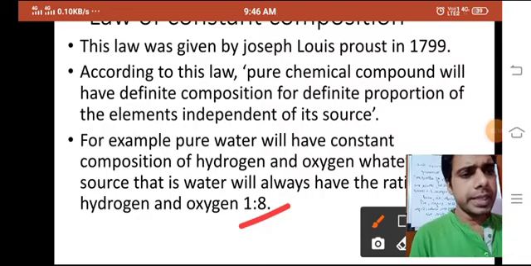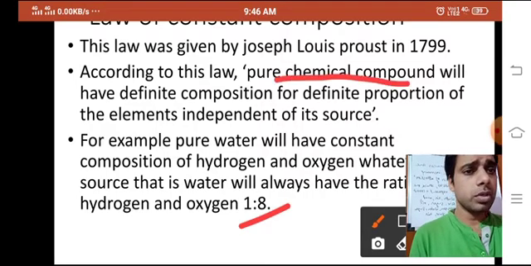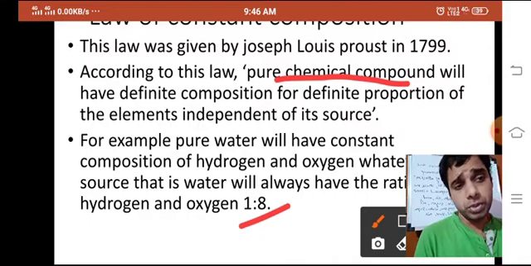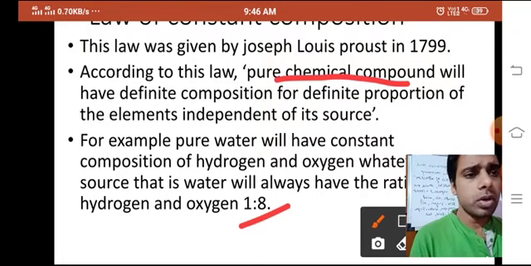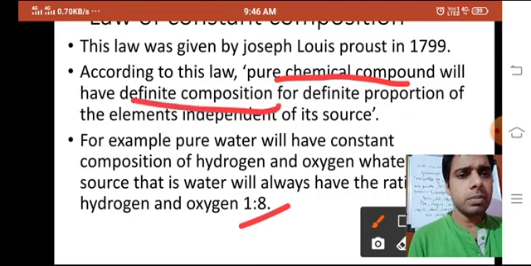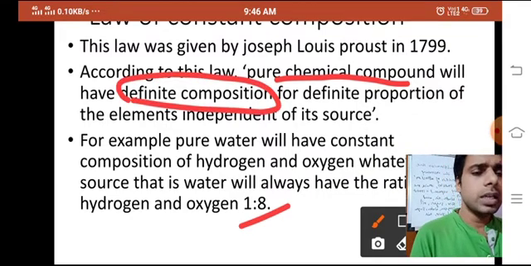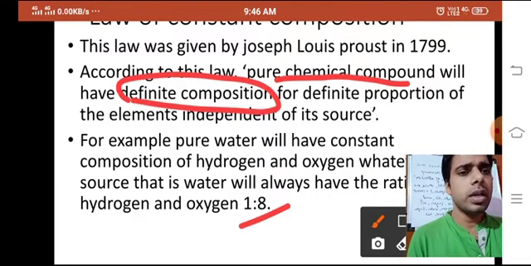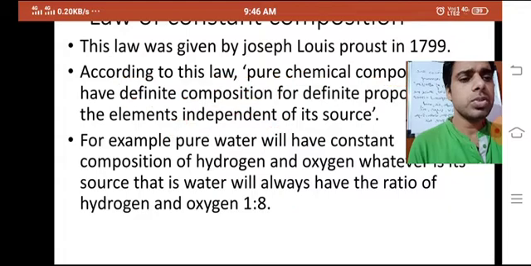So yet again we will check that definition: pure chemical compound. It should be pure. Carbon dioxide, H2O, NH3 are pure chemical compounds and will have definite composition, or a definite proportion of the elements, independent of its source. What is the meaning of independent of its source?